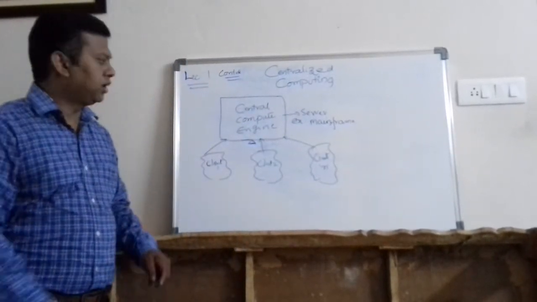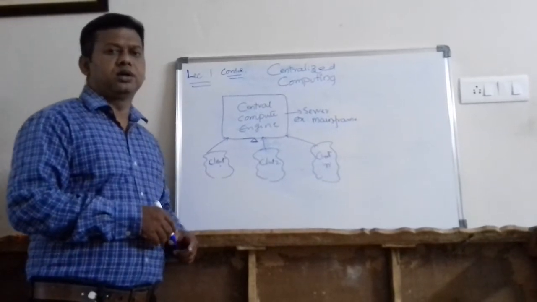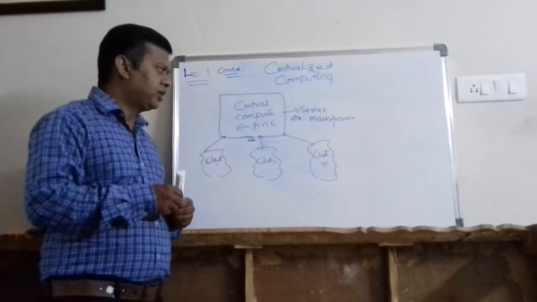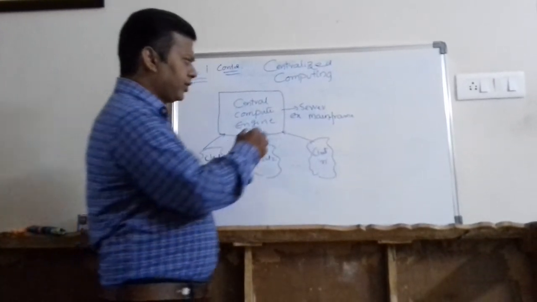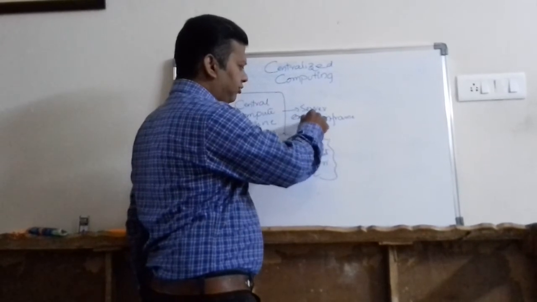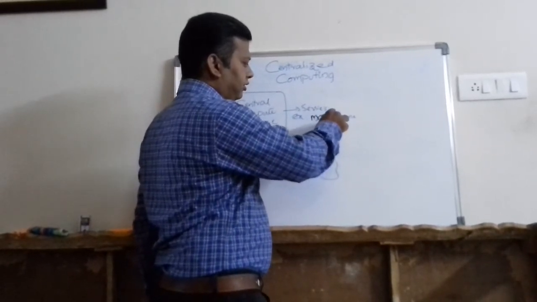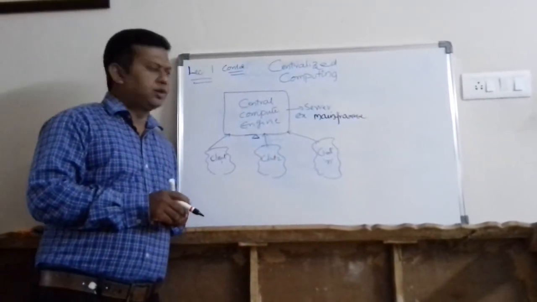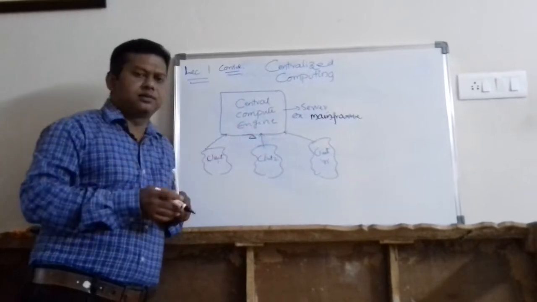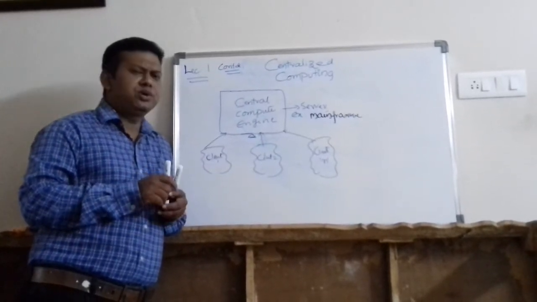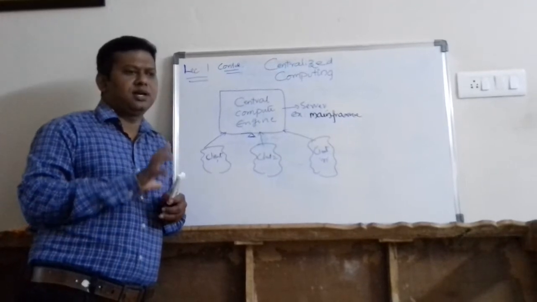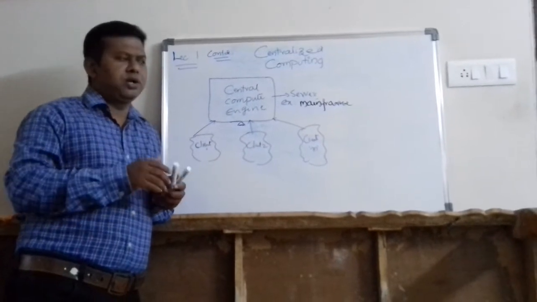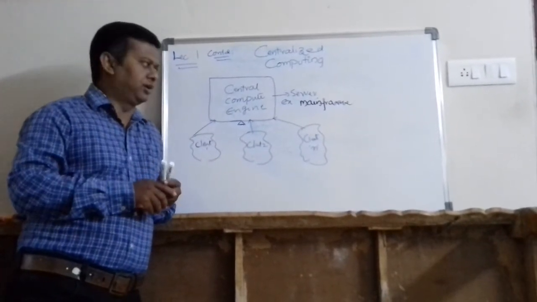You know very well that mainframes were widely used in the 1950s and 60s. So friends, I hope it is visible. Mainframe. Closely observe this diagram, friends, carefully. Entire computing used to be done in one place, and that machine, the central compute engine, is called a server. A mainframe is one example of a central computing facility.